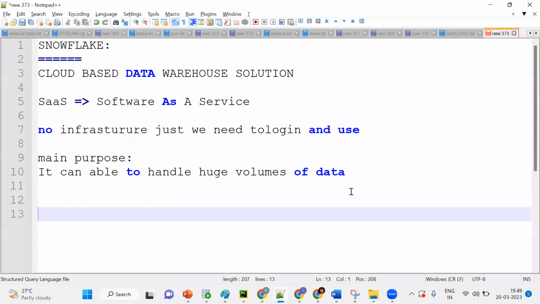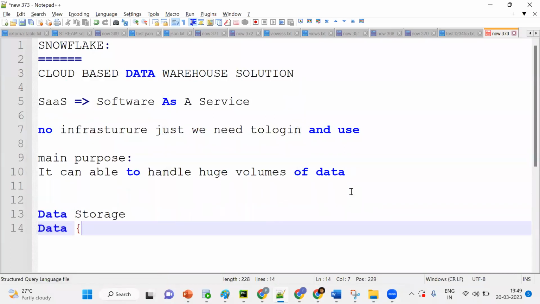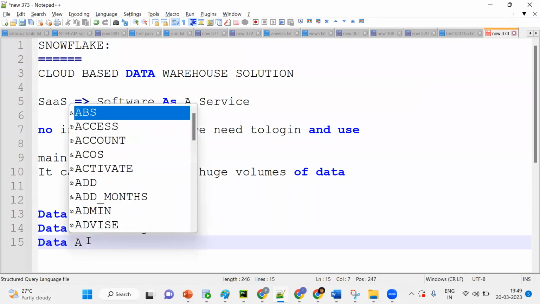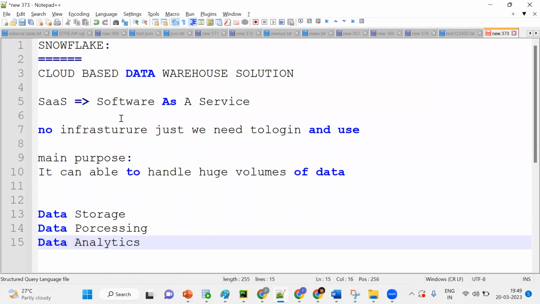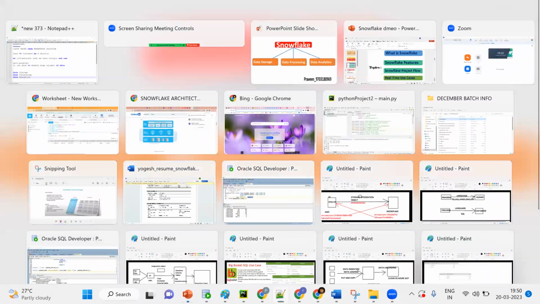So you can simply say data storage, data processing and data analytics. By the end of this class, you will be able to understand what we do as a Snowflake developer in a database. Remember, try to put focus on this. Snowflake is used for data storage, data processing, and data analytics solutions.